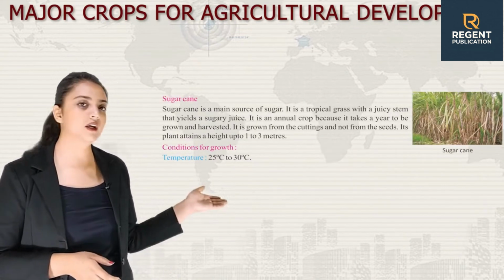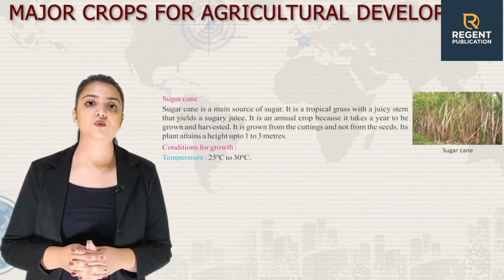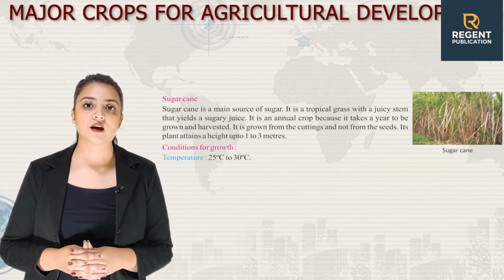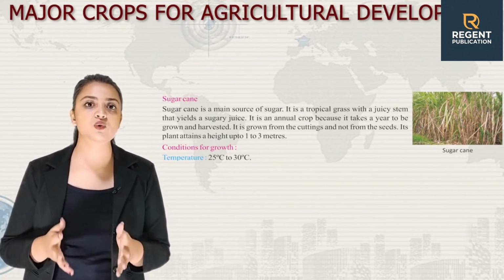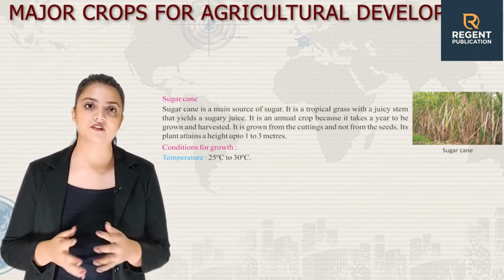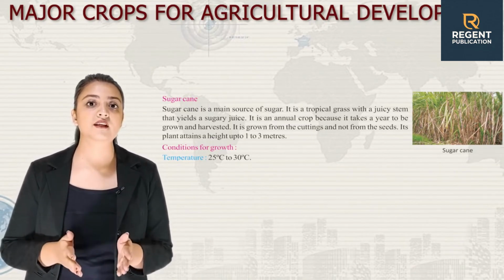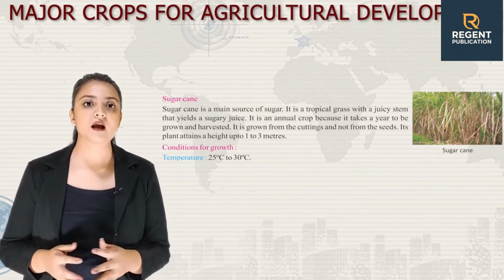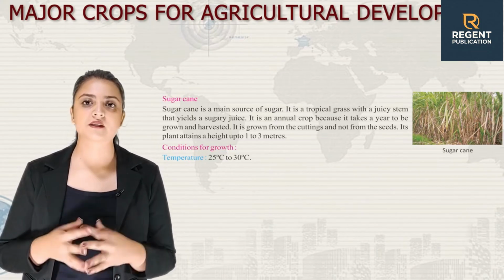Next, we have sugarcane. Sugarcane is a main source of sugar. It is a tropical grass with a juicy stem that yields a sugary juice. It is an annual crop because it takes a year to be grown and harvested. It is grown from cuttings and not from seeds. Its plant attains a height of up to 1 to 3 meters.